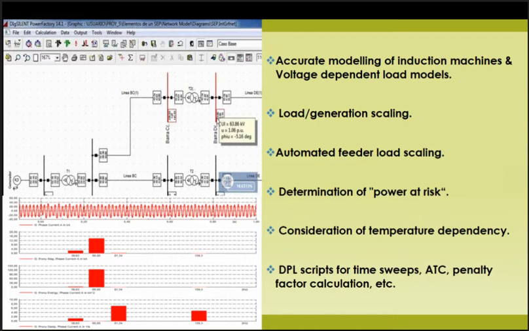We can define automated feeder load scaling and load generation scaling. Here we can give DPL scripting for the time shift analysis. We can place ATC, penalty and factor calculations. So these are some basic features included in load flow analysis.